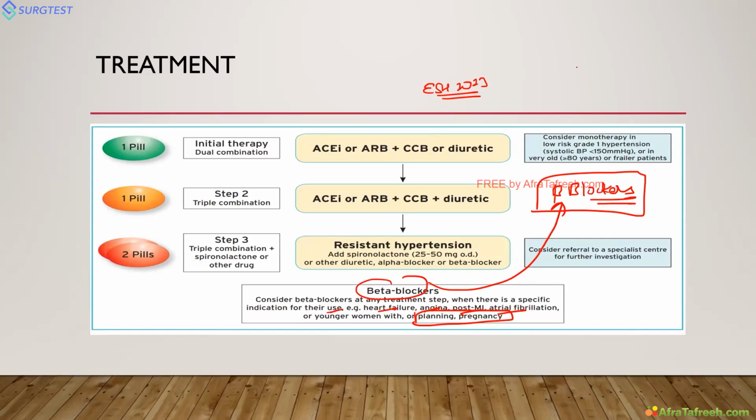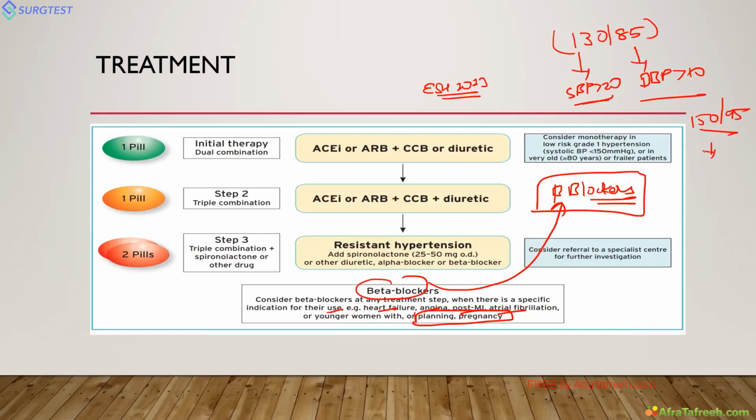So whenever the BP is high, and the patient is of old age and very frail, then we give only one drug. Otherwise, you remember this 130/85. This is the goal. Whenever the systolic BP is more than 20 above 130 and the diastolic BP is more than 10 above 85, for example 150 or diastolic 95, you have to start with 2 drugs.